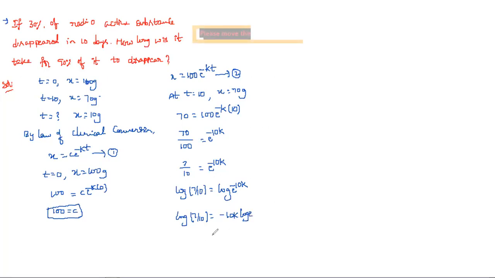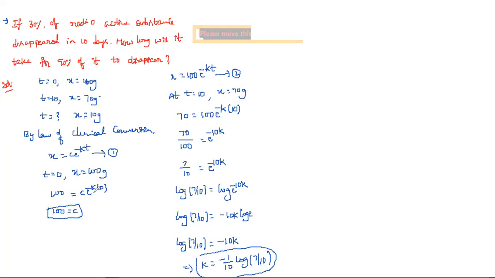And log e is already known to be 1, so remaining log 7 by 10 is equal to minus 10k. That implies k is equal to, taking minus 10 to the right-hand side, minus 1 by 10 log 7 by 10. So this is the value of k.